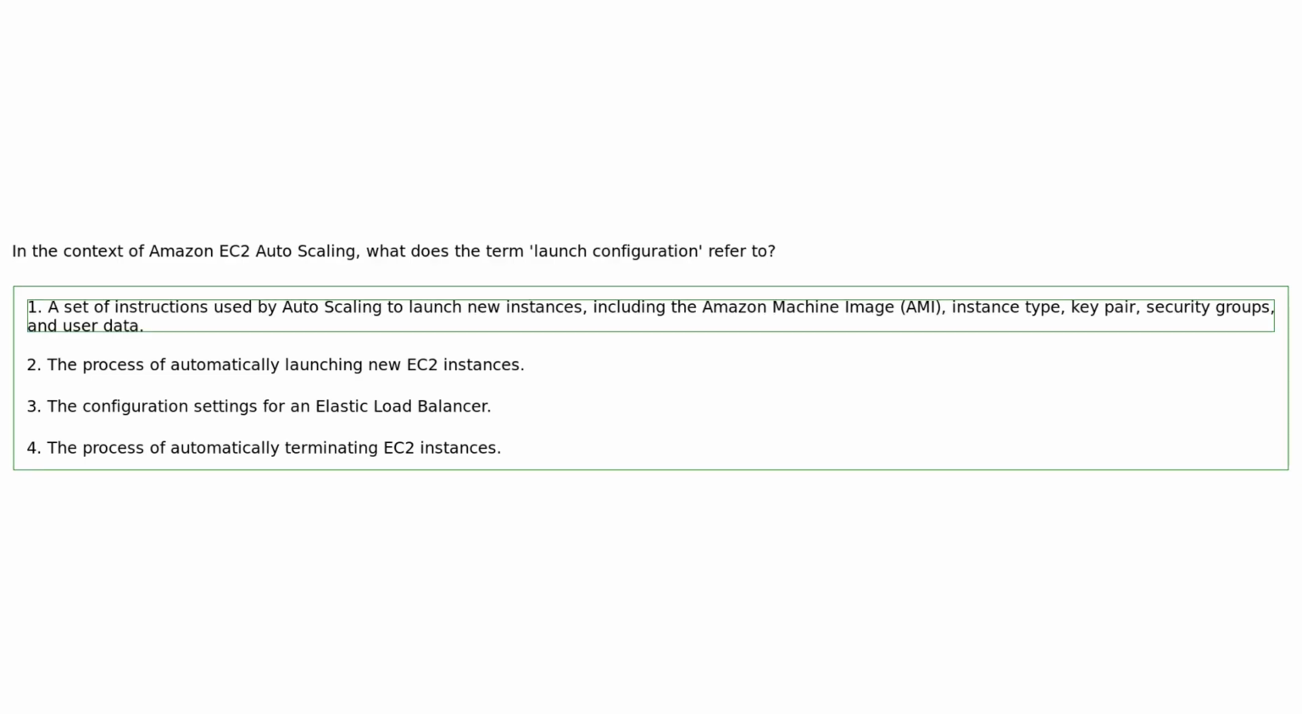A launch configuration is a template that an auto-scaling group uses to launch new EC2 instances. It specifies the instance type, AMI, key pair, security groups, and other settings for the instances.